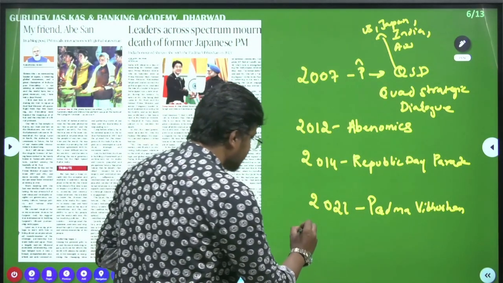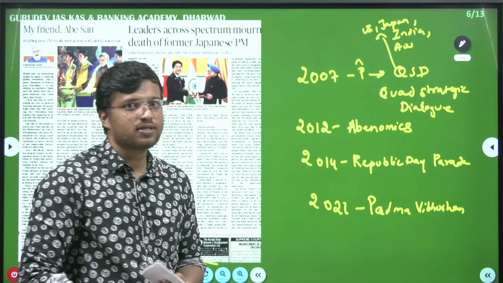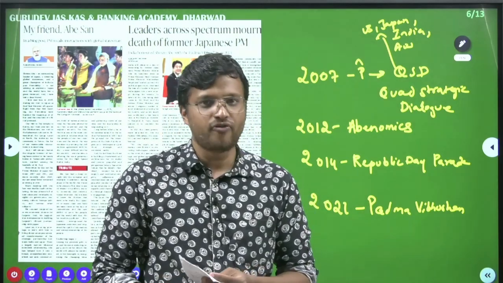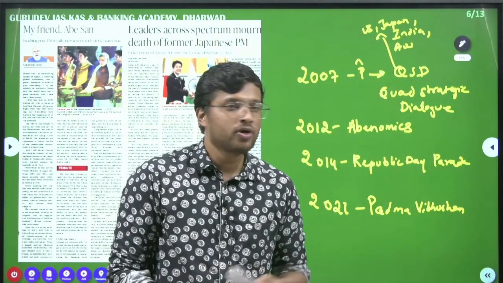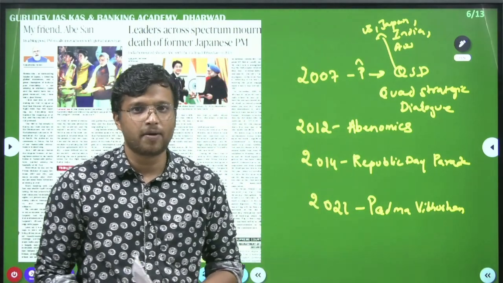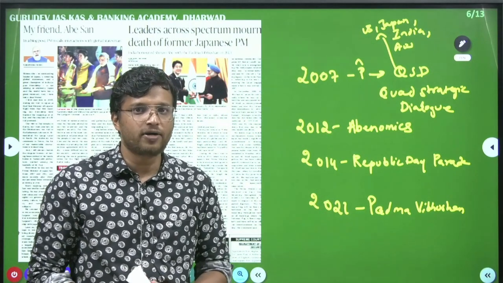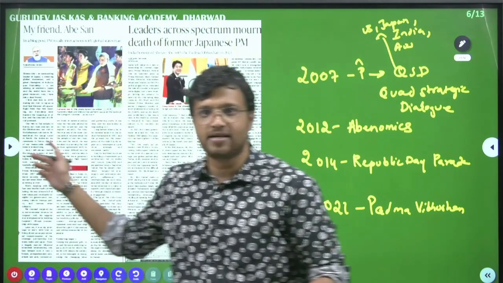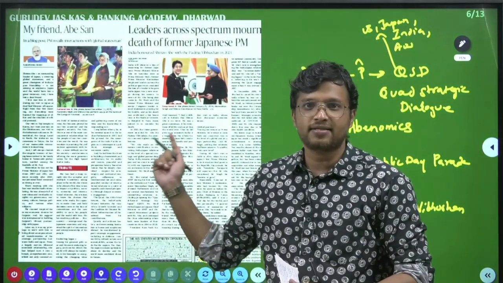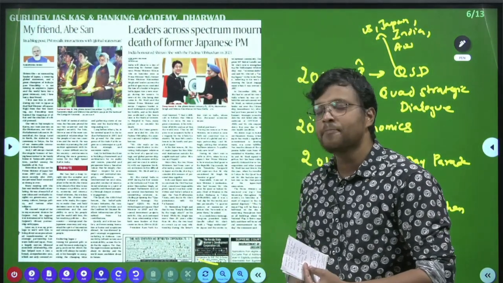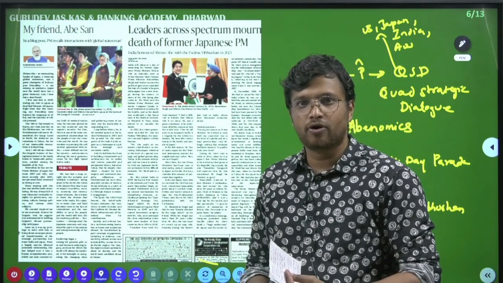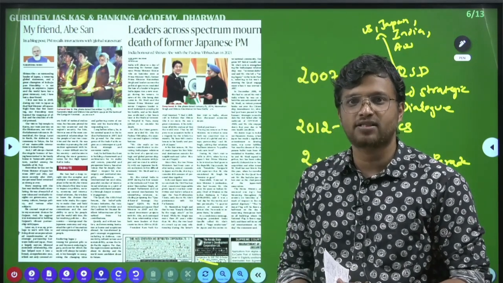Then recently, before he passed away, he was the chairman of the India-Japan Association. So these facts may be asked in the question paper. So please make a note of it. Please look at it, and also please read these two articles. They give details about the contribution of Shinzo Abe to the India-Japan relationship.